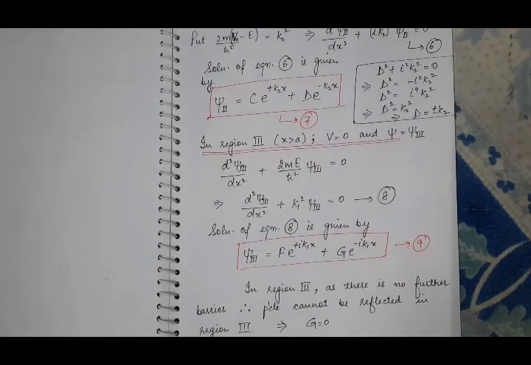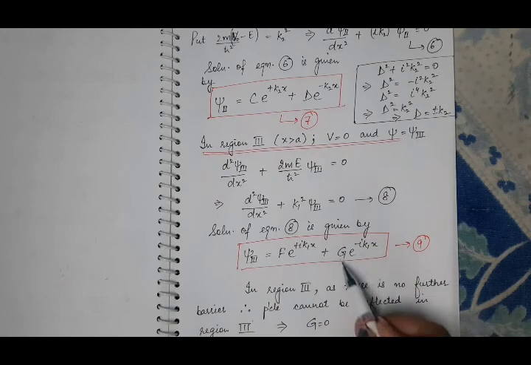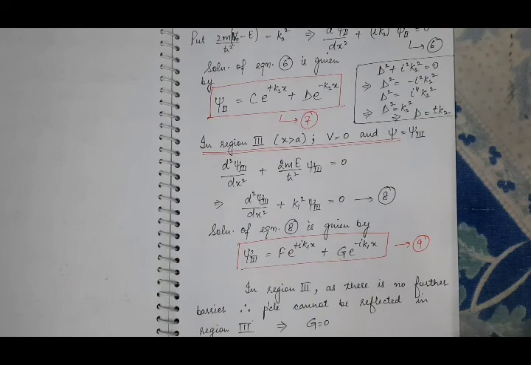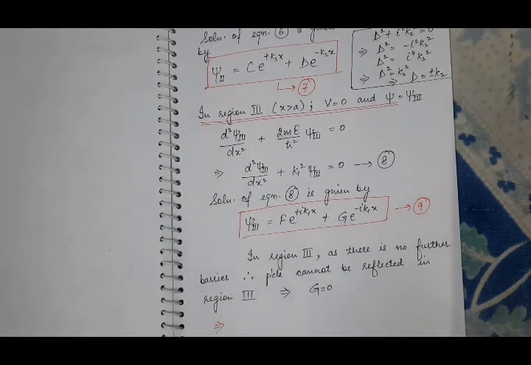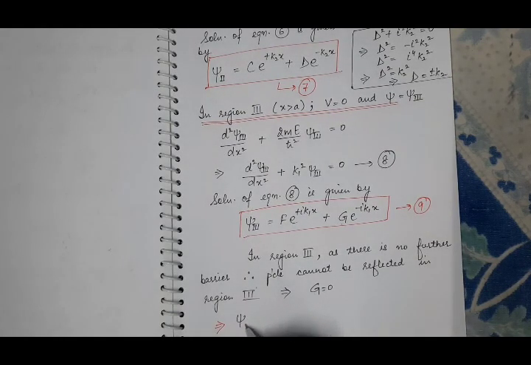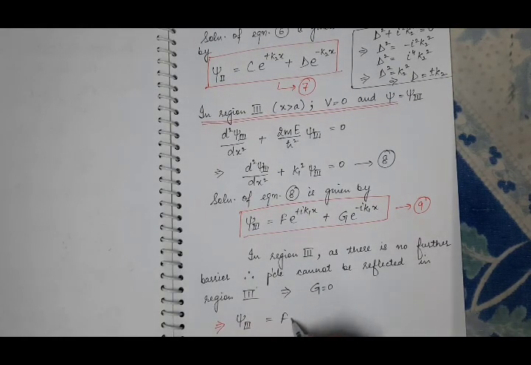But in region 3rd, there is no further barrier. That is, the particle cannot be reflected in region 3rd. So if the particle cannot be reflected in region 3rd, then the reflected part will be 0. So this reflected wave function in region 3 will be 0 if and only if G is 0. That's why we have taken G equal to 0. So put G equal to 0, then the wave function in region 3rd will be F e raised to power plus iota k1x. And suppose this is equation 10th.